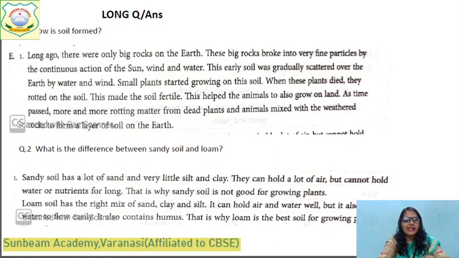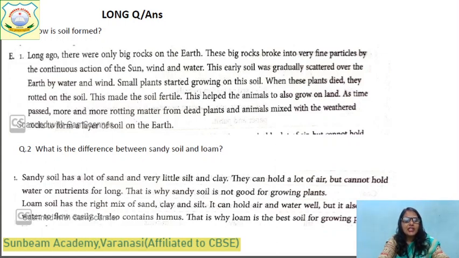To form a layer of soil on the earth. Okay? You will leave one line. Draw a line with a scale on. Right? Question number 2. What is the difference between sandy soil and loamy soil? You can draw a line in the center, and in the two columns you can write the headings sandy soil and loamy soil, or you can write in the same way also.